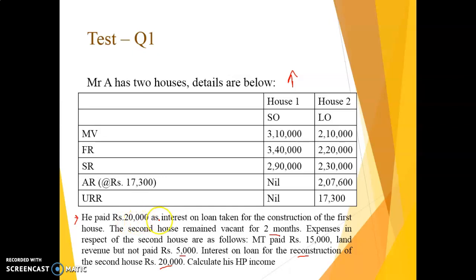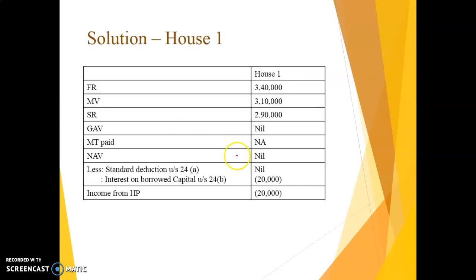Also it is for the construction, so I will assume that it is falling under the 2 lakh category. Even if it is falling in the 30,000 category, it will not make much of a difference because this 20,000 is the least of all your cases. So the entire 20,000 will be deducted in case of self-occupied as well. Since the property is self-occupied, your GAV will be nil. Empty rent paid will not be allowed to be reduced. NAV will also be nil, and the standard deduction again will be nil. But the interest on borrowed capital will be allowed to be reduced. So from house 1 there is a loss of 20,000.